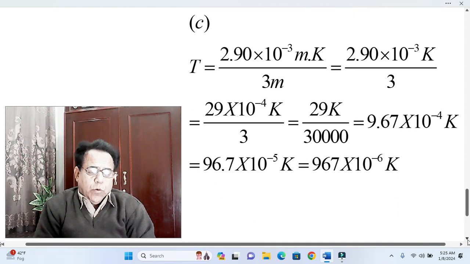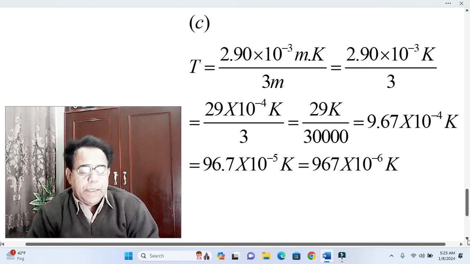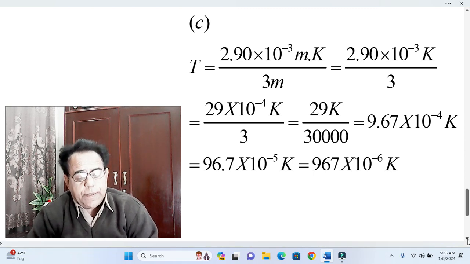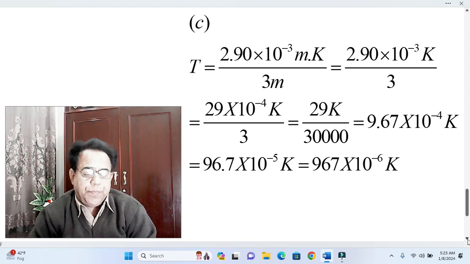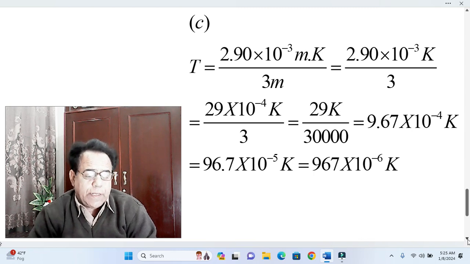K Kelvin. Now part C. In part C, temperature T becomes equal to 2.90 into 10 raised to the power minus 3 meter Kelvin over 3 meter. Dear students, here meter in the numerator and denominator will be cancelled, and our temperature T will equivalently be equal to 2.90 into 10 raised to the power minus 3 Kelvin divided by 3.